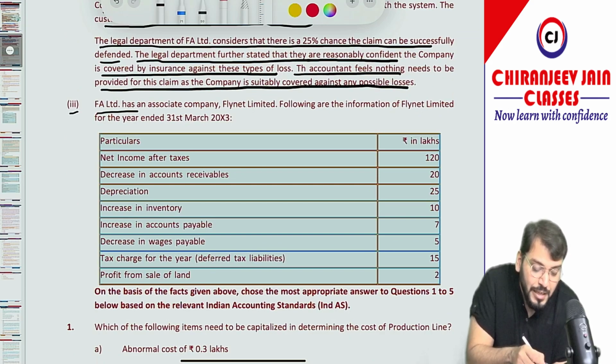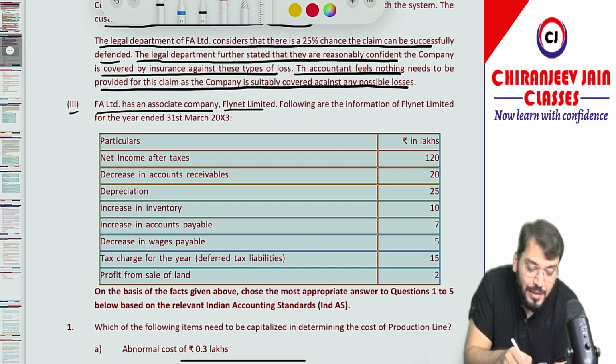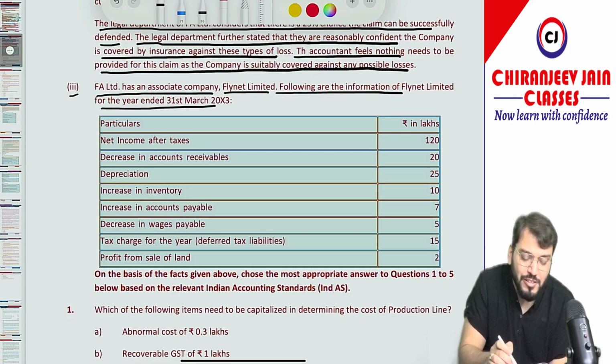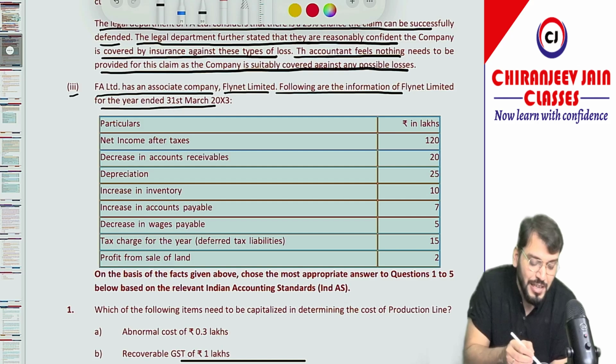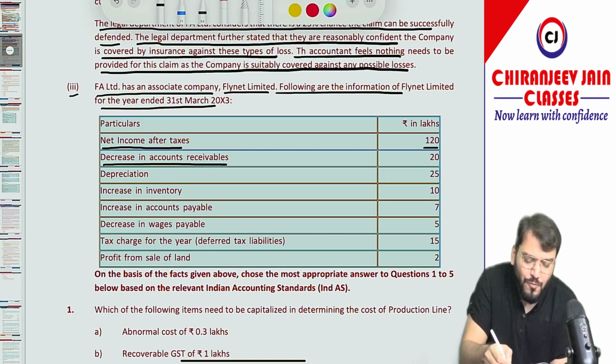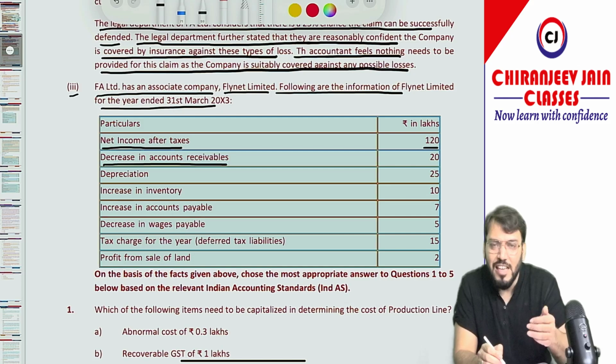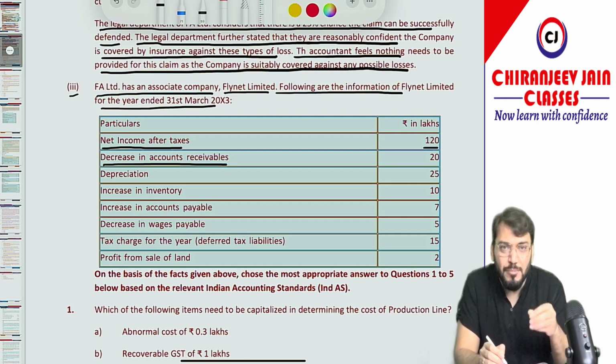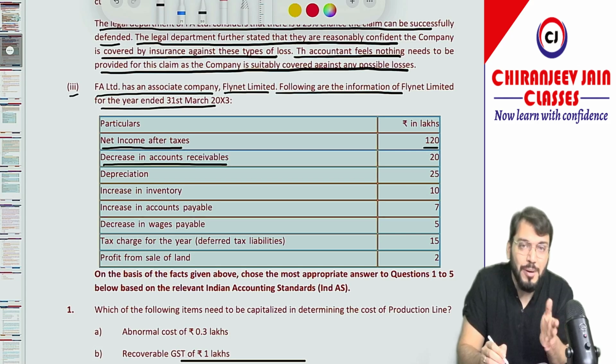Point number 3. FA Limited has an associate company, Flynet Limited. Following is the information of Flynet Limited for the year ended 31st March 2003. So they have given some information about their associate. What information is given? Let's see. Net income after taxes 120. Decrease in accounts receivable. So of course, when you say decrease or increase in an asset, you can understand it is information given for the cash flow statement, and you might need to calculate some cash flow from operating activities.